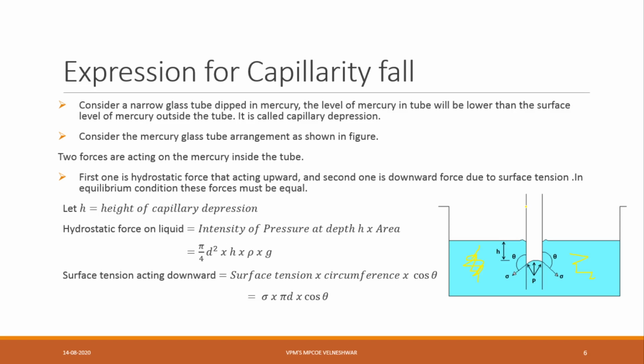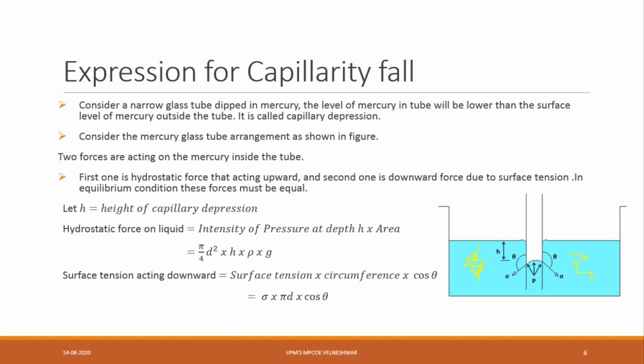Now consider a narrow glass tube dipped in mercury. The level of mercury in the tube will be lower than the surface. Means here, what is happening? Here the level is decreasing. One more thing, you can take a sponge also. Take the sponge and apply some pressure on the top side. What will happen? It will go down, same like mercury here. If it is going down, then we can say capillarity depression or capillarity fall.